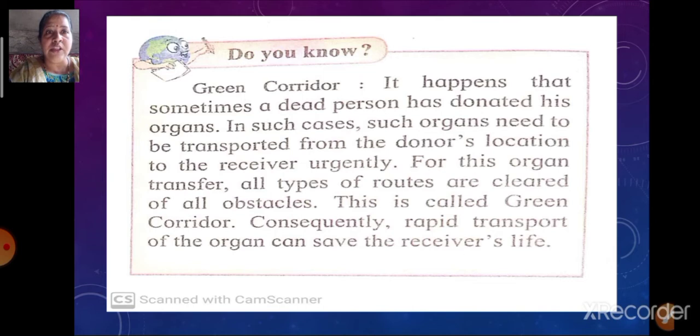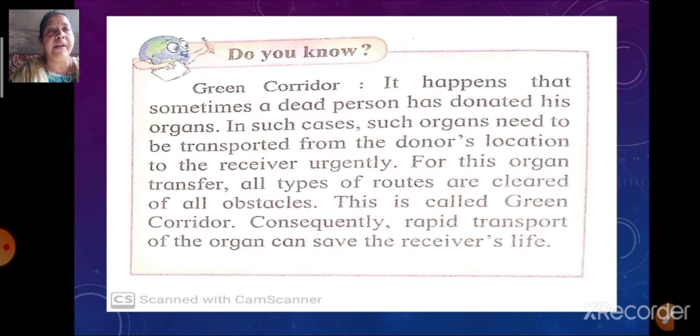For this organ transfer, all types of routes are cleared. All types of obstacles are removed from the way where the organ is being transported. This is called a green corridor. Whatever traffic comes in the way is cleared.